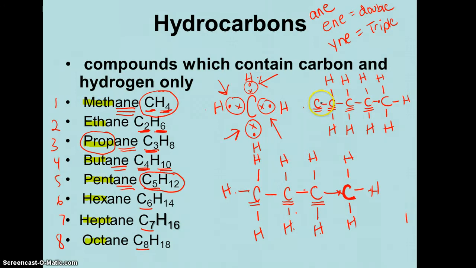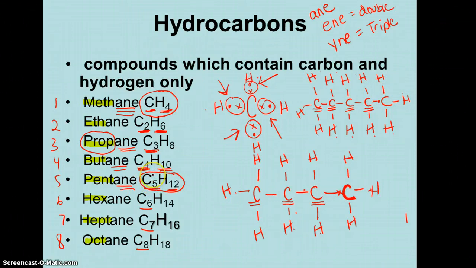Only 1. So if I need 4, I can add 3. Okay? How many hydrogens do I have total? 1, 2, 3, 4, 5, 6, 7, 8, 9, 10, 11, 12. That's what it says right here, 12 hydrogen. How many carbon? 1, 2, 3, 4, 5.